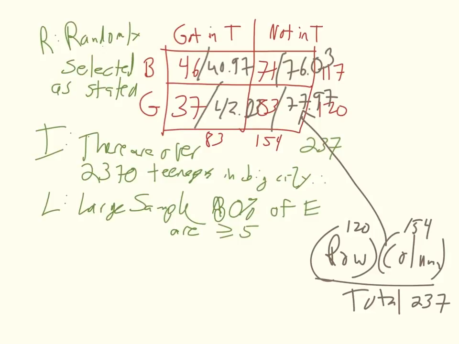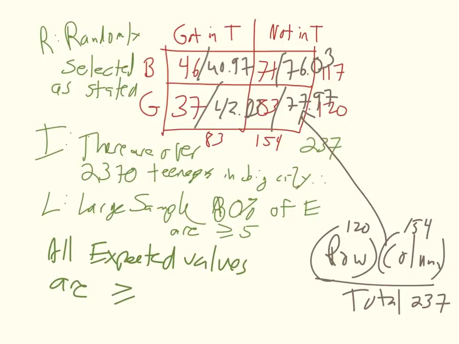So then what I have here is this is 40.97. This is 76.03. I put this little line here to separate out my observed value from my expected value. 77.97, 42.03. And what I have there is all expected values are greater than or equal to 5.